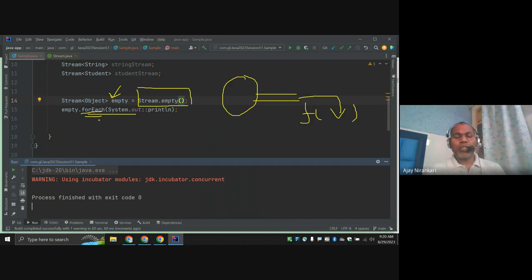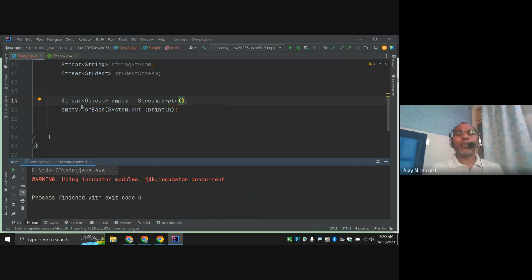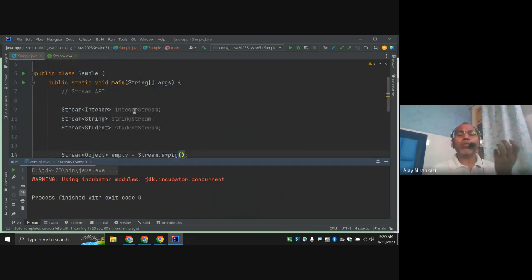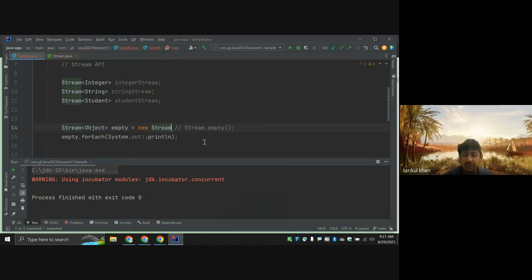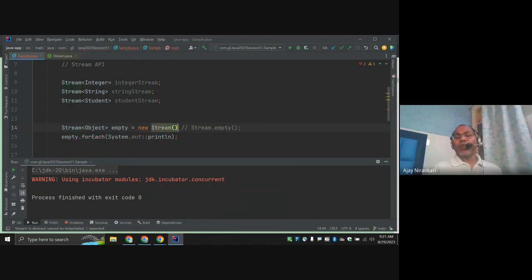So this is the simple way, just for understanding. For any interface where you want to call some method, first we need the object. Surely we're not going to create the object like new Stream, because it is an interface and we cannot create it.